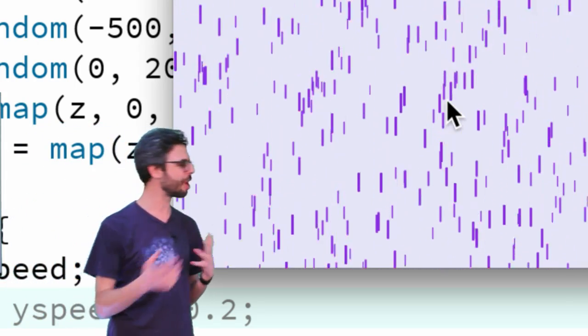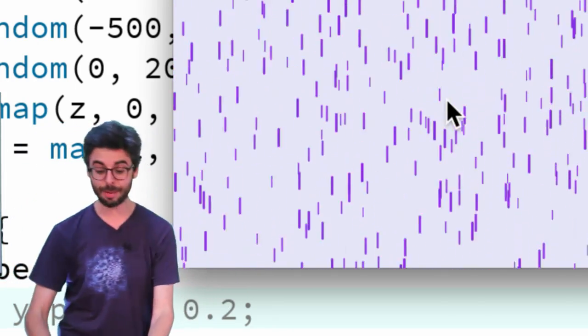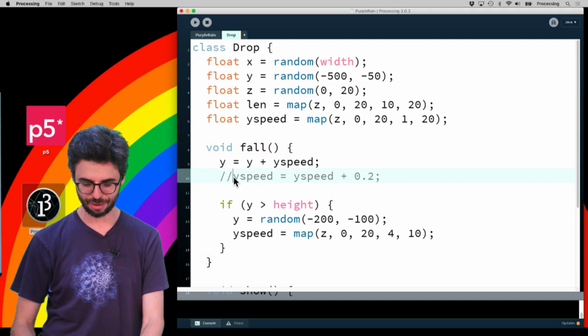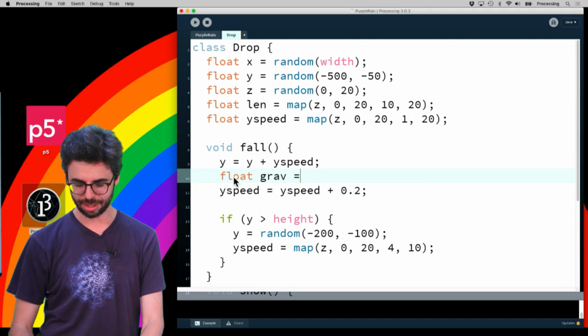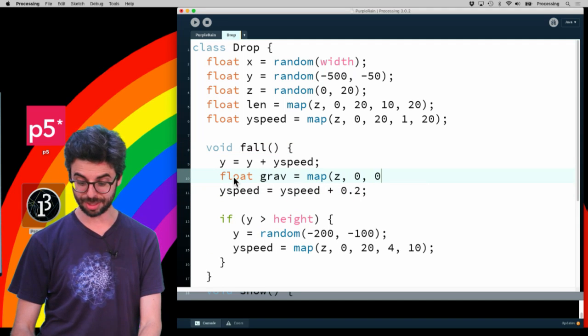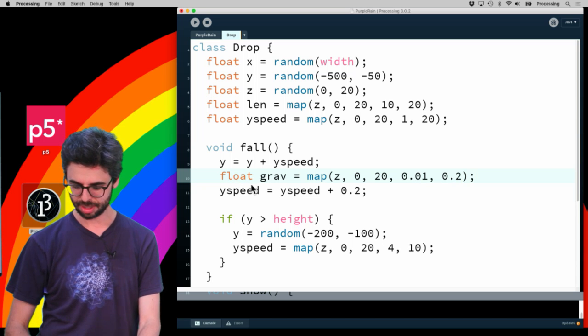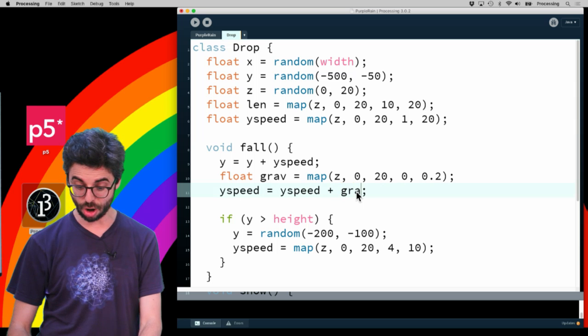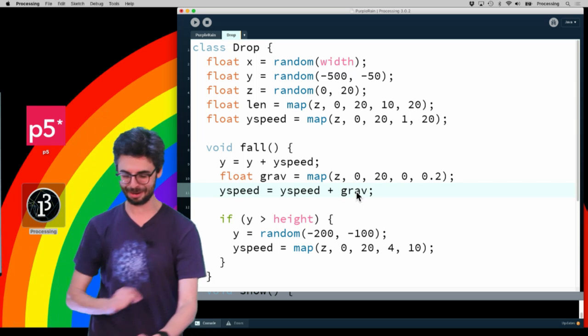So I think probably what makes sense is for the gravity to also map z between 0 and 20, to between 0.01 and 0.2. I can actually make it between 0 and 0.2. And so that gravity should also be mapped according to that z value. Okay, here we go.